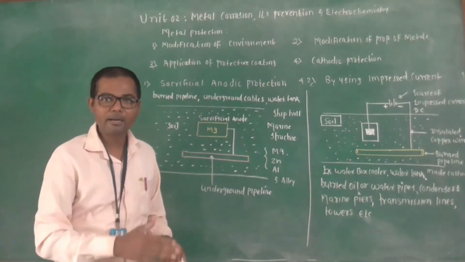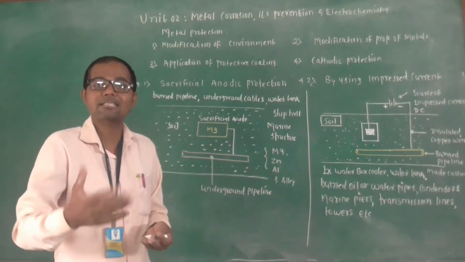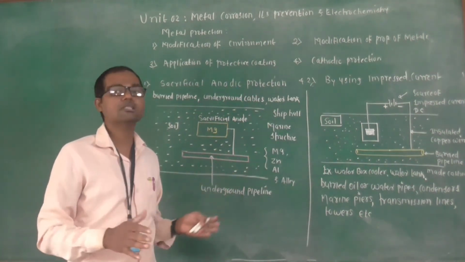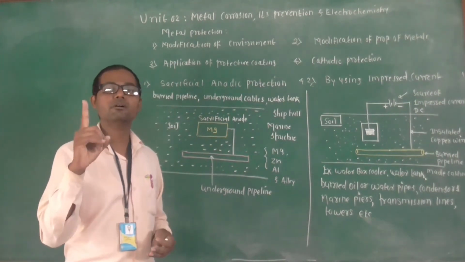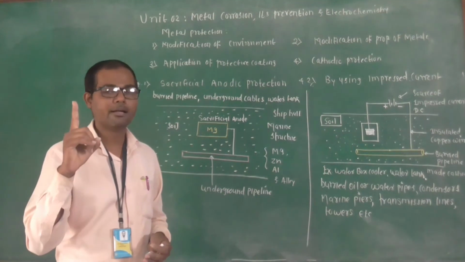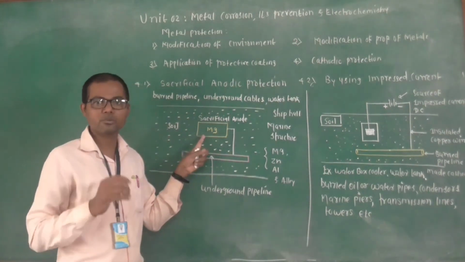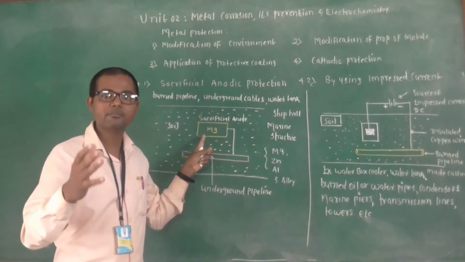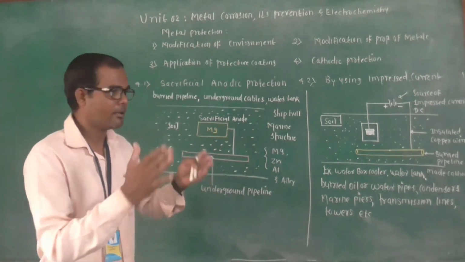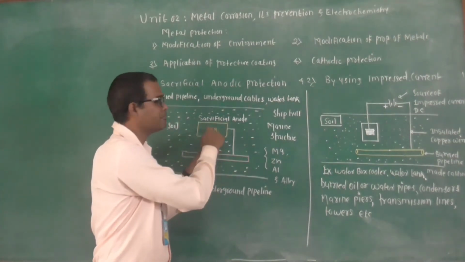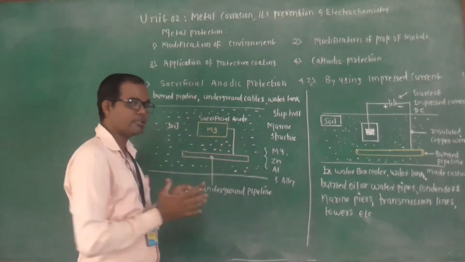So out of that, in the last lecture we studied that when electrolytic cells are set up and all the conditions are satisfied, one metal becomes the anode and the second metal becomes the cathode. Magnesium is a more active metal, so magnesium becomes the anode and your structure automatically becomes the cathode, and therefore the magnesium, which is the anode, undergoes corrosion, and the cathode is always protected.